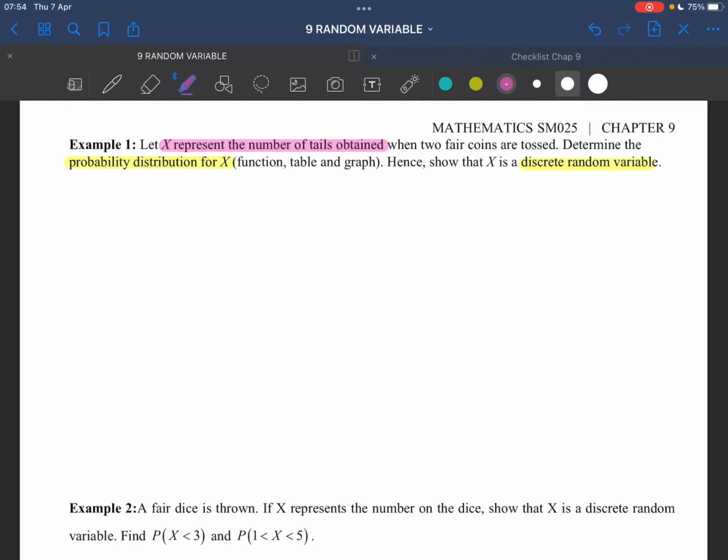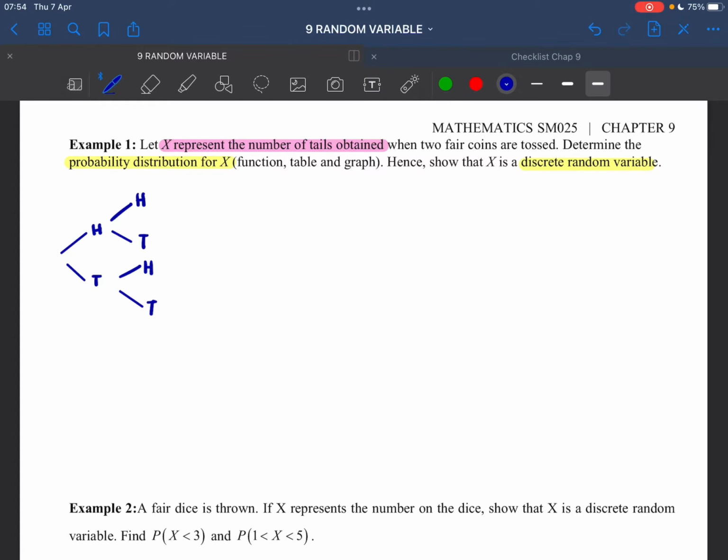Tails obtained. So back to chapter 8, probability, we know that if we have coins, it's easy for us to do the tree diagram. The question said 2 fair coins are tossed. So we have head, tail, that is the first toss, and then head, tail, head, tail. That is the second toss.